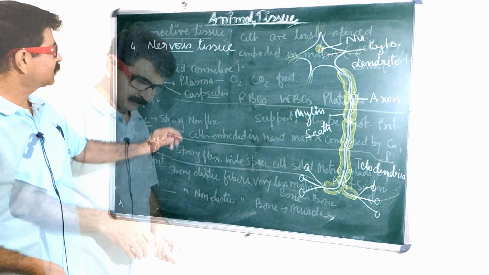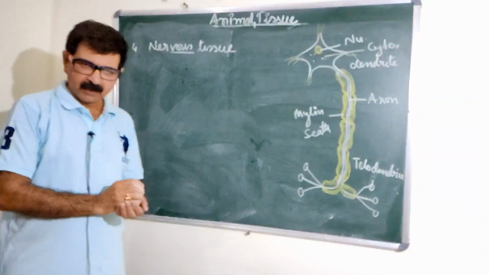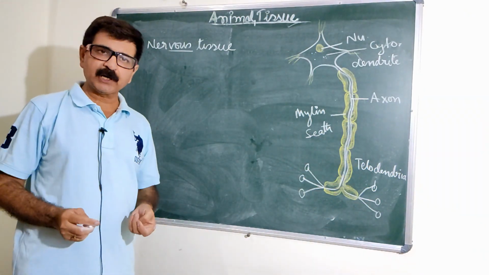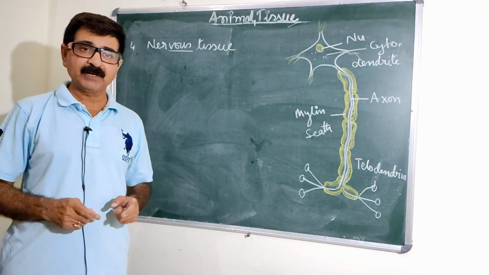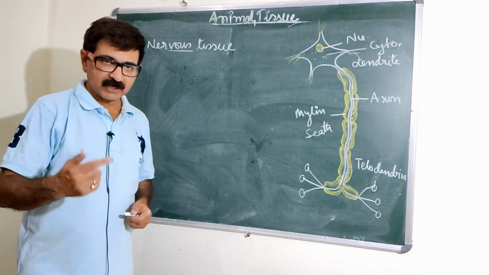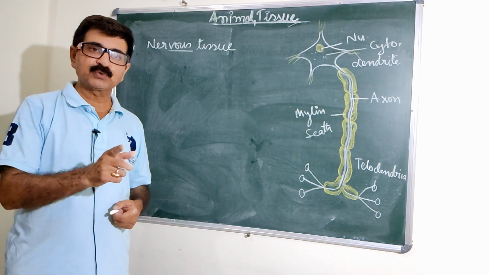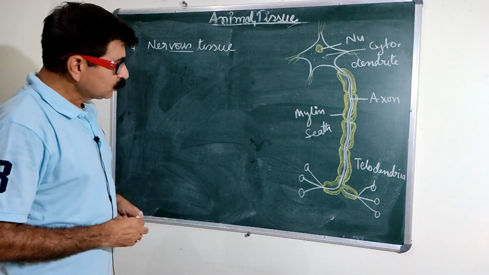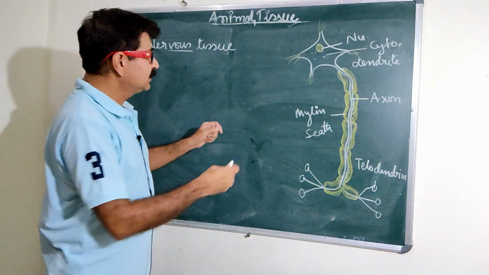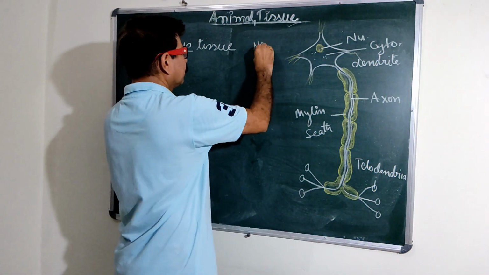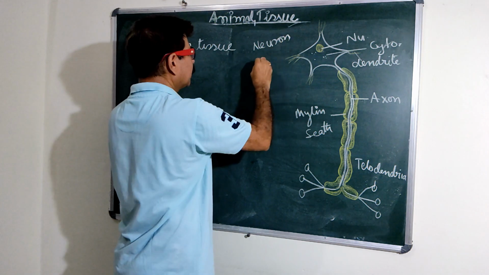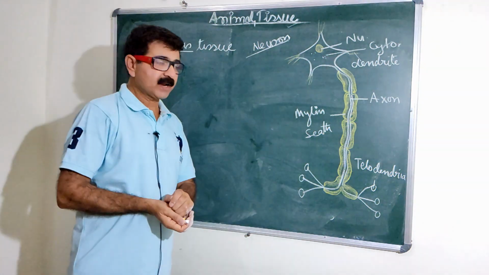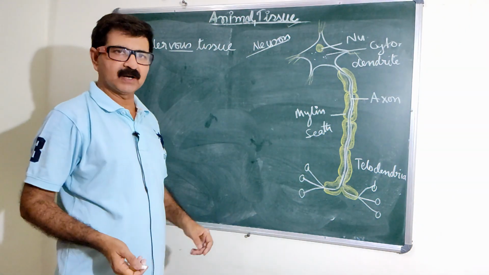Our next tissue is nervous tissue. It is a special tissue, and it has the ability to transmit the stimulus from one to another very rapidly. The tissue is made by cells known as neurons or nerve cells. Here I have drawn one neuron, the nerve cell.